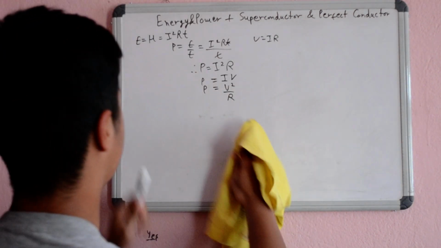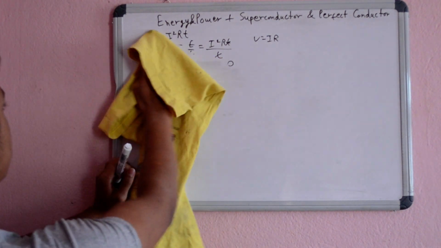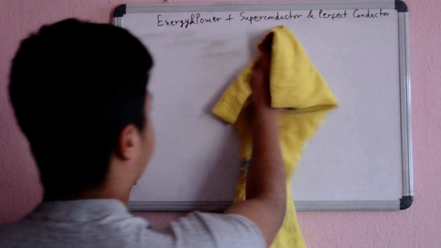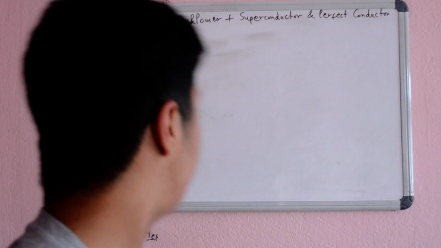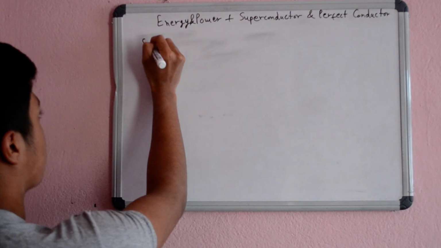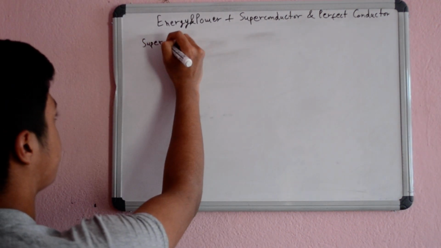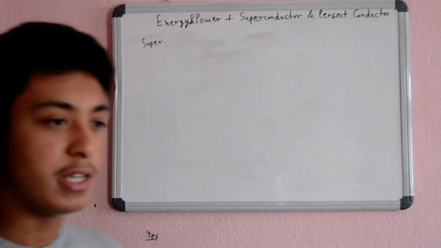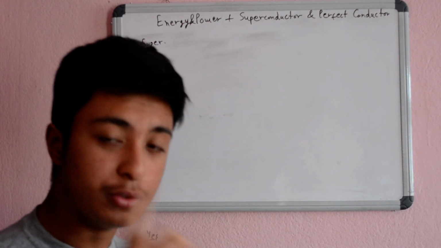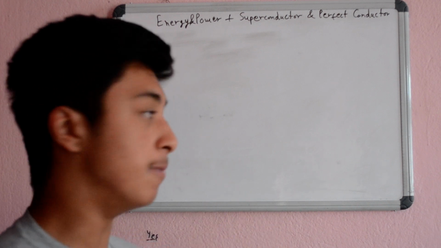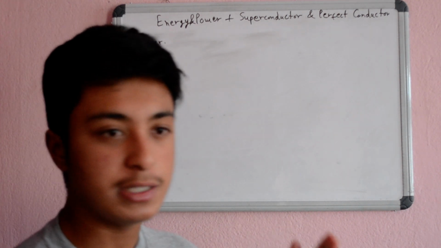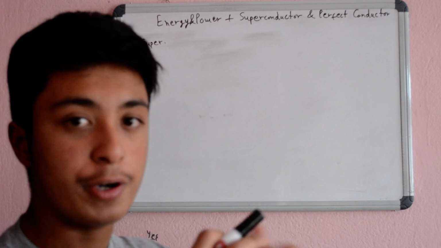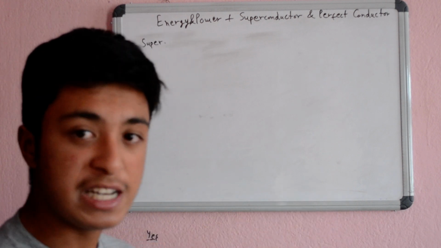Now we're on to superconductors and perfect conductors. Superconductors are the materials that have zero resistance and zero resistivity. That means there is no opposing force to the current flowing. That means the current flows really fast.